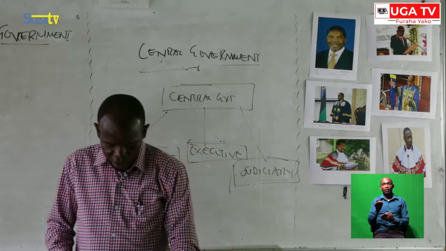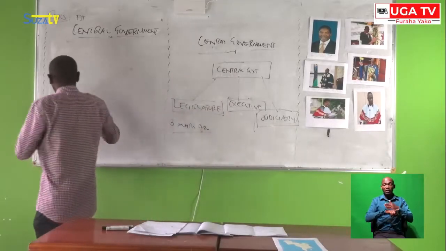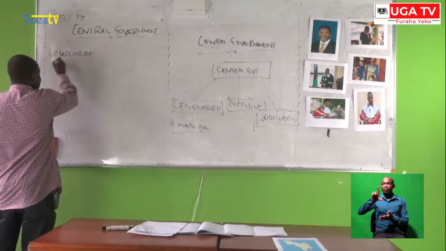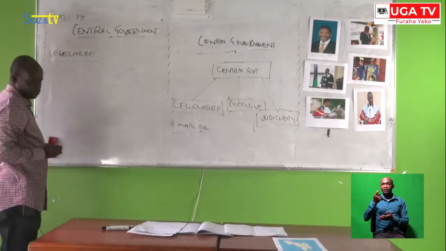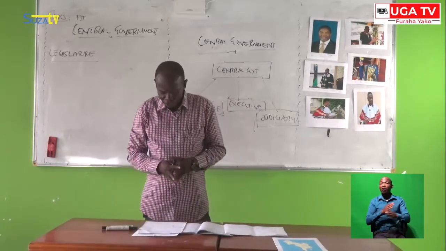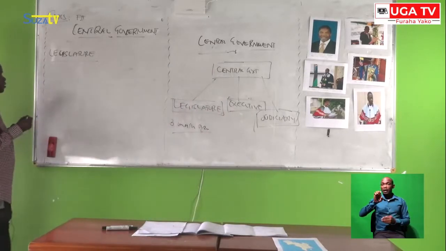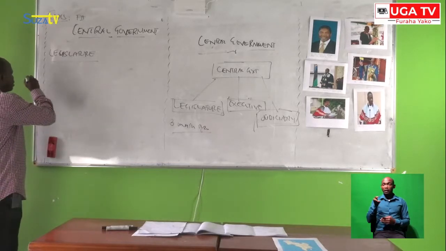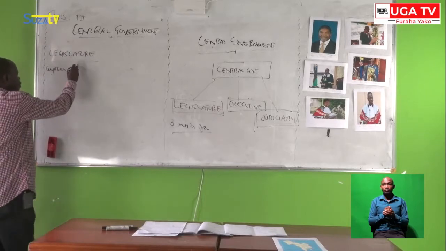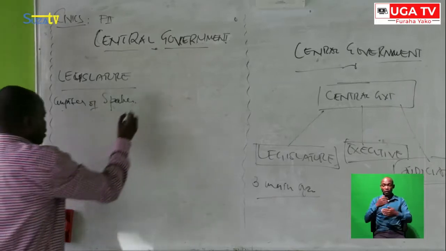Now, let us look at those three main organs of government. Let us start with the legislature. The legislature is one of the organs of the central government. This organ, the legislature, mainly comprises the speaker and others.